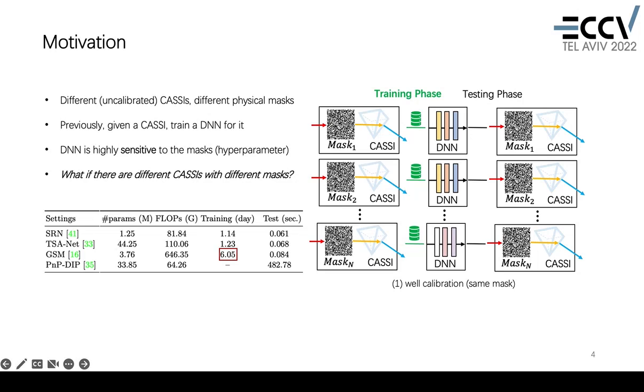Previously, what we did was, given a CASI, we train a deep network for that system and directly use it in the testing phase. If there are n different cases with n different masks, we need to repeat the training and testing process n times. This would be really tedious. As you can see in the table, for some models, it already takes nearly a week to train once. And we were just wondering, can we use a single network to handle multiple CASI systems?